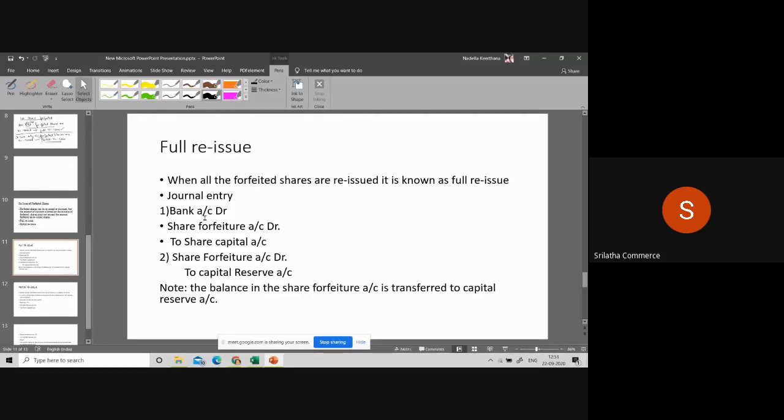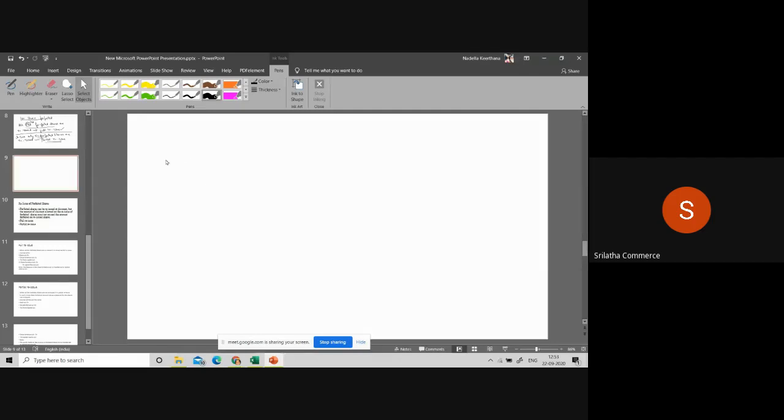The journal entry will be bank account debit, share forfeiture account debit, to share capital account. For example, all 100 shares are reissued. So what is the entry we are going to write? Bank account debit. How many shares? 100. At what price you are reissuing? 7.